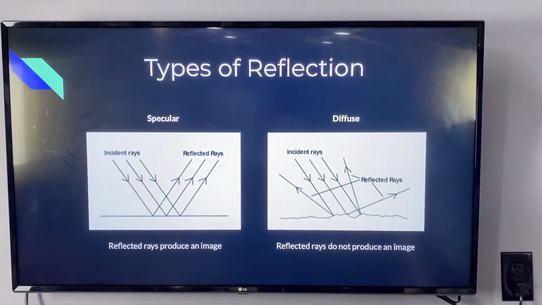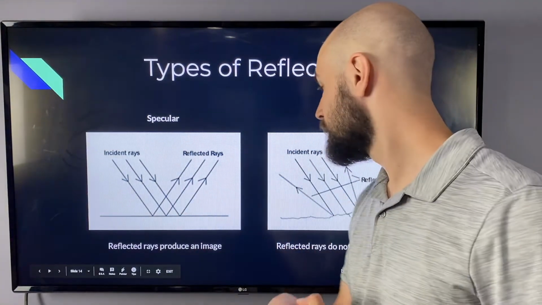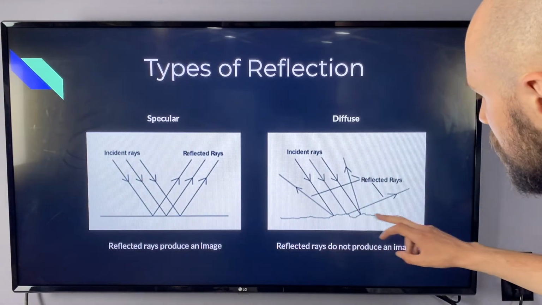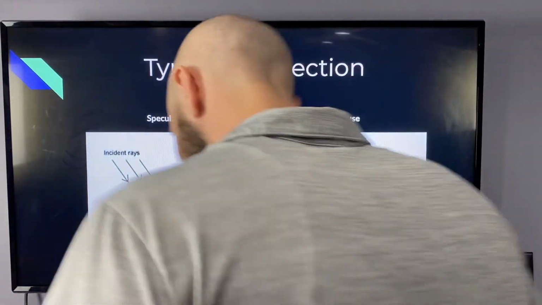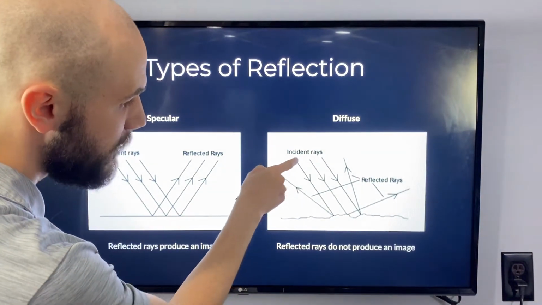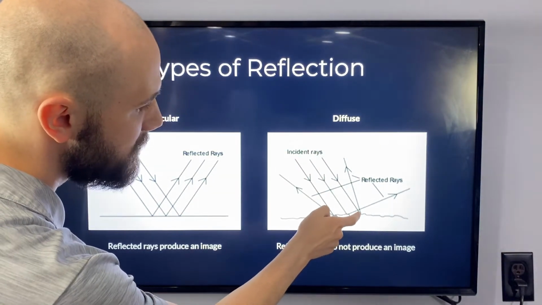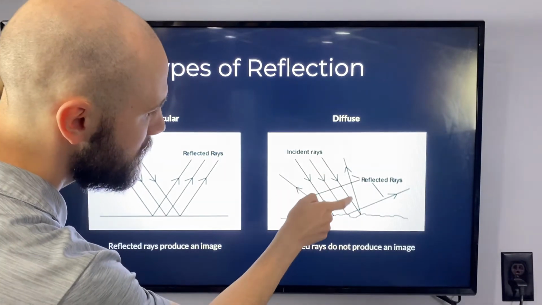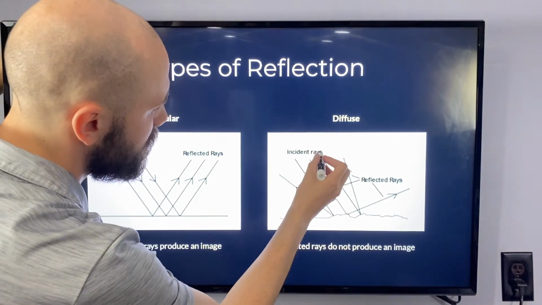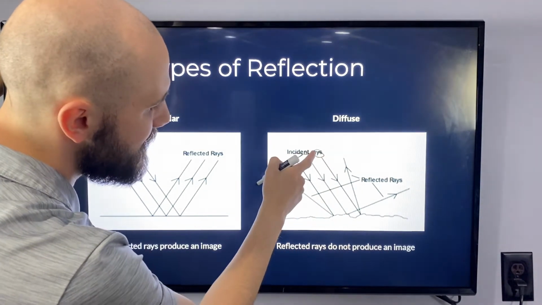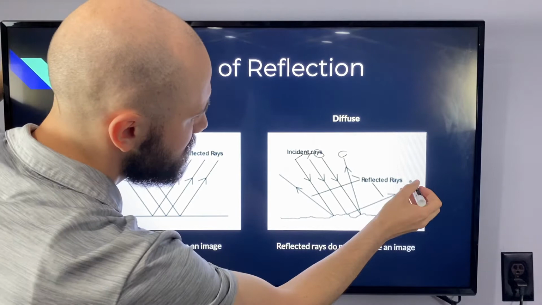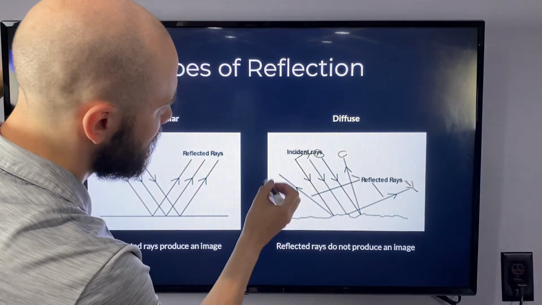But diffuse reflection, when we just look at something and see colors, that's because the surface is not smooth. Notice, look at the surface here. It's very lumpy. So if we have our person, if we break down this diagram, here are incident rays. That's the rays that are heading into the surface. And then the reflected rays, we have one ray coming back up here. We have one ray bouncing this way. We have another ray bouncing this way. So if you have the image of a person here, the image can't be formed because the head's over here, the body's over here, and the legs are over here.